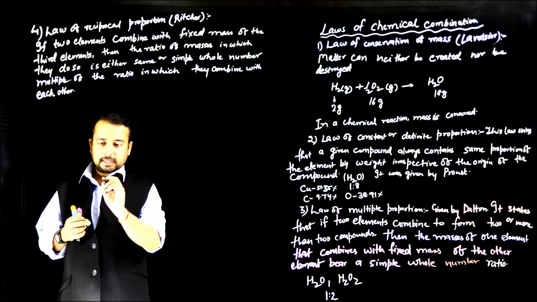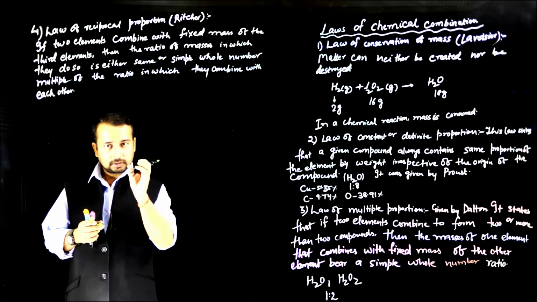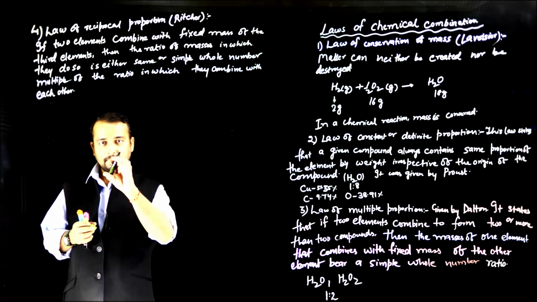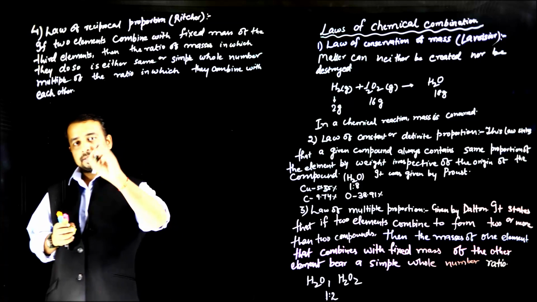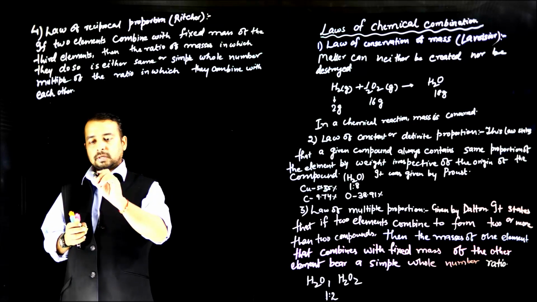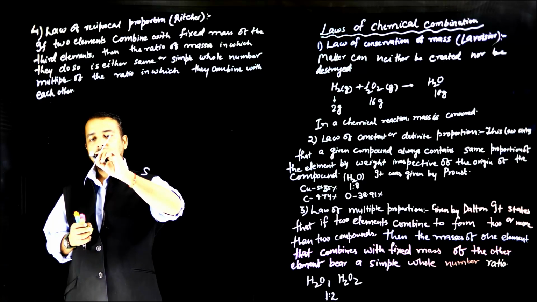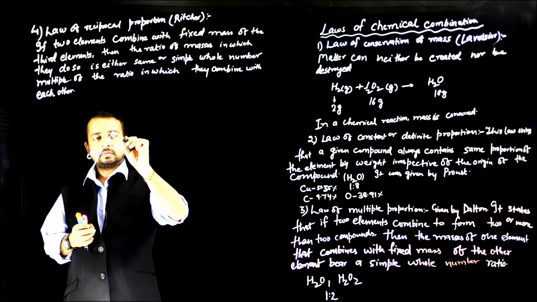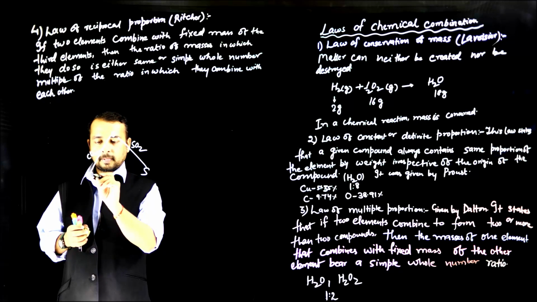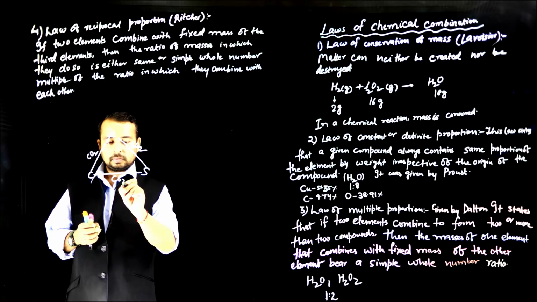So for example, carbon and sulfur combine with the same mass of oxygen to give CO2 and SO2. Sulfur combines with oxygen to give SO2, and carbon combines with sulfur to give CS2.